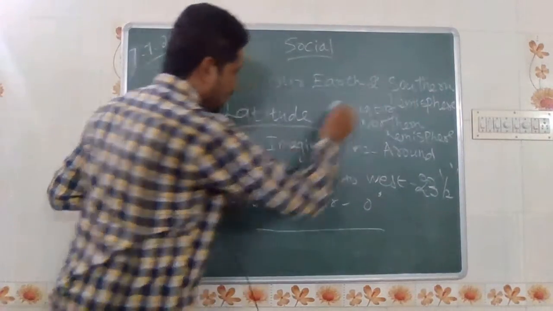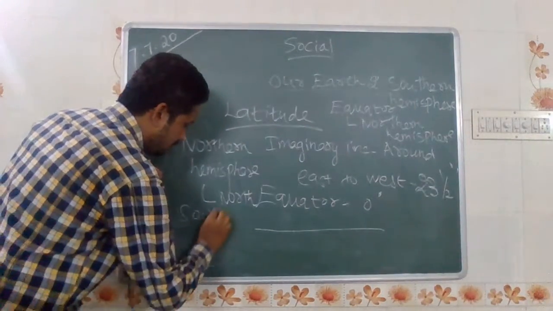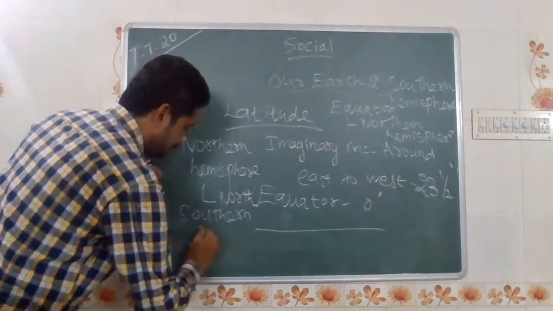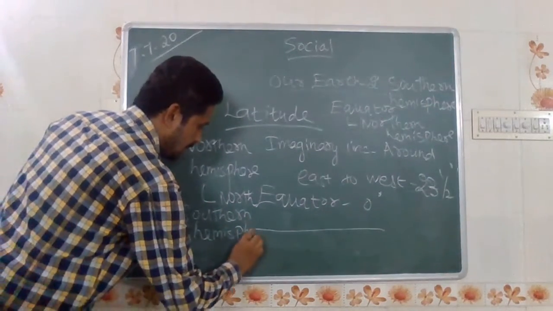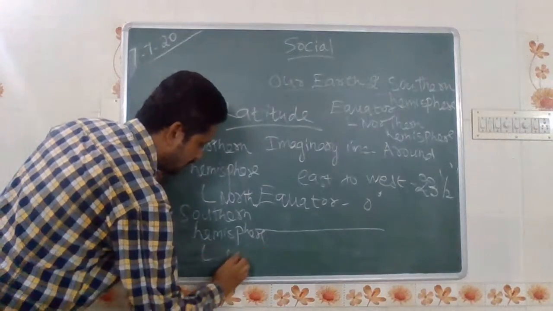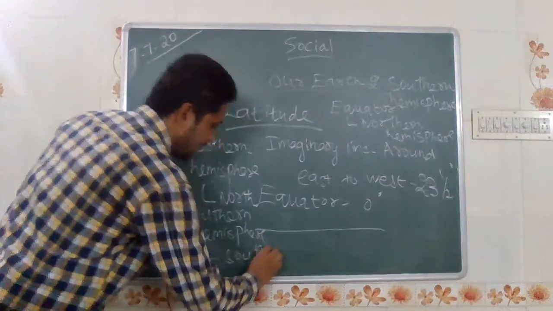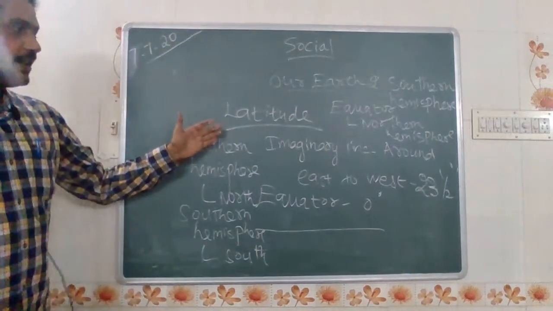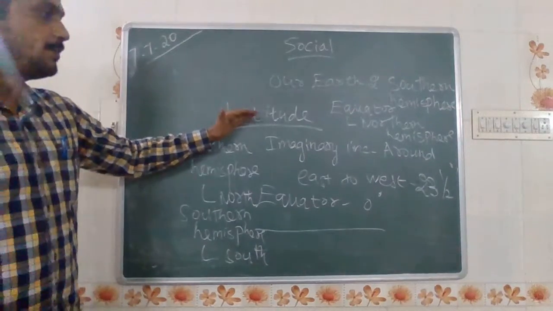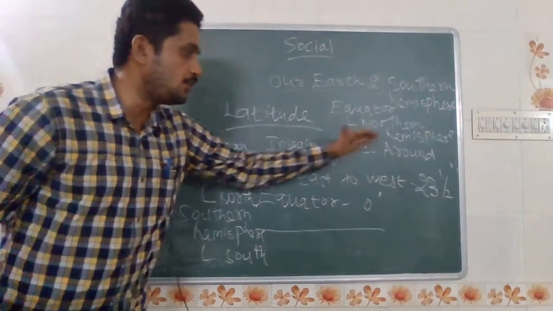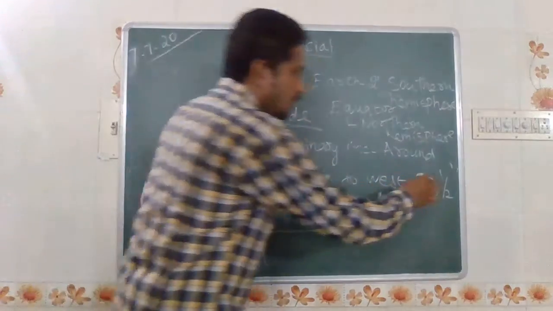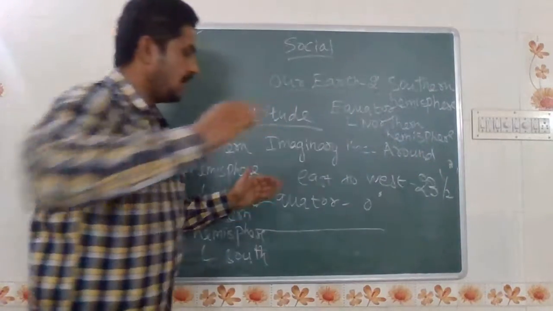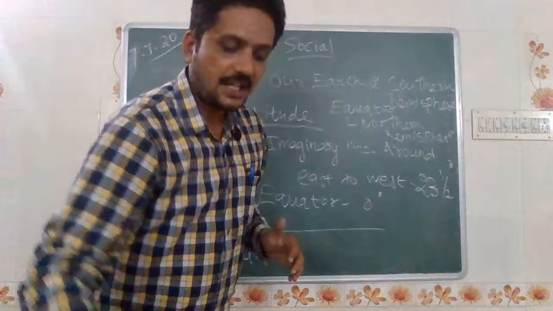Next one is the southern hemisphere. Southern hemisphere lies in the south direction. Again I am telling that all this comes under latitude. Latitude is nothing but an imaginary line around from east to west, that lies on the degree of 23.5 degree. See the picture again.